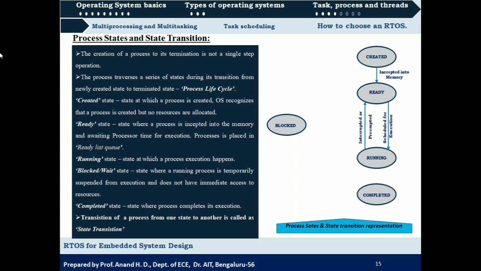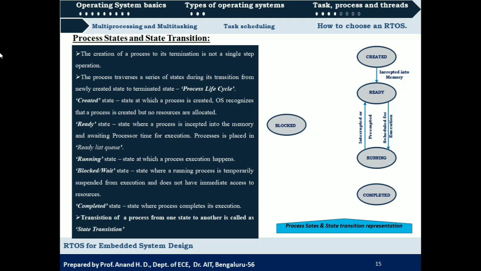So there can be a state transition from running state back to ready state, and this occurs when there is an interrupt or preemption. So what is an interrupt? We have come across different types of interrupts in the previous lecture. There could be a synchronous interrupt or an asynchronous interrupt. When any one of these interrupts occurs, the process which was being executed will be sent to ready state, that is, it will be sent to the ready queue.